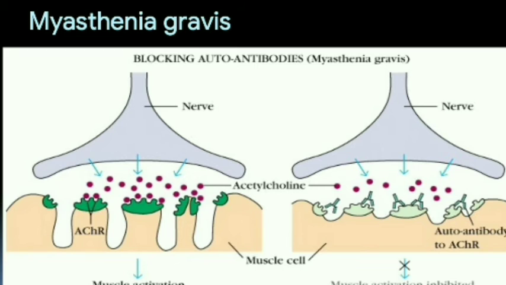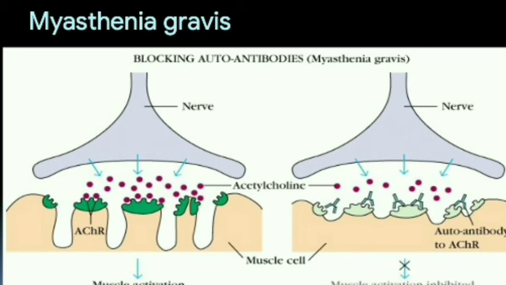Next, the other use of anticholinesterases is in myasthenia gravis. This is an autoimmune disorder in which self antibodies are produced. Autoantibodies are produced to NM receptors. Actually, acetylcholine has to be released and bind to the receptors, and then muscle activation takes place normally. But in myasthenia gravis, there are antibodies and they block the receptors. So acetylcholine cannot bind to the receptor and there is no muscle activation.